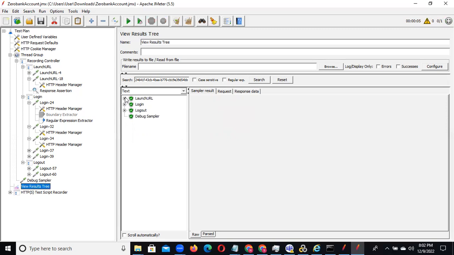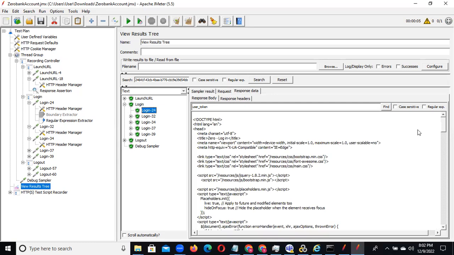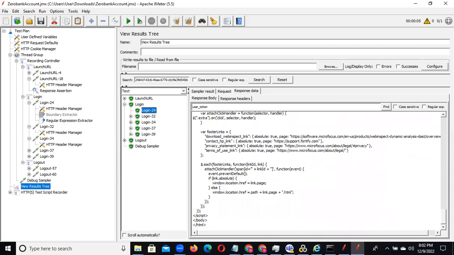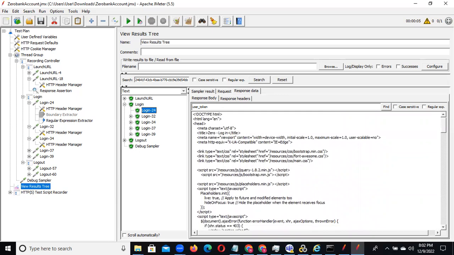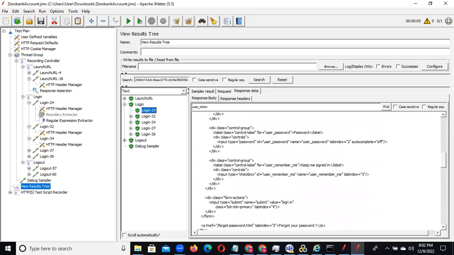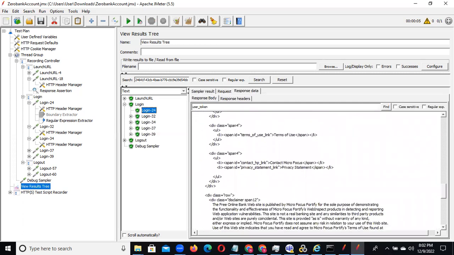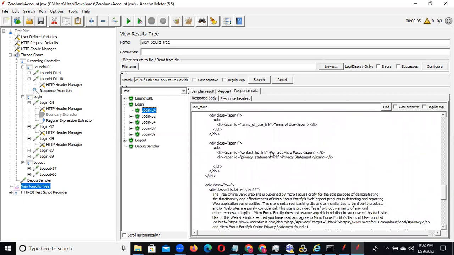Now we need to check the login part. For the login part we need to give an assertion. Here we don't have any response data. Now we can observe that here we have some response data on the login page. Check what response data we have. Take any static text, not anything else. For example, in the response we have this text, Contact Micro Focus.